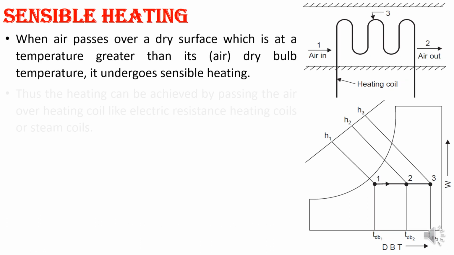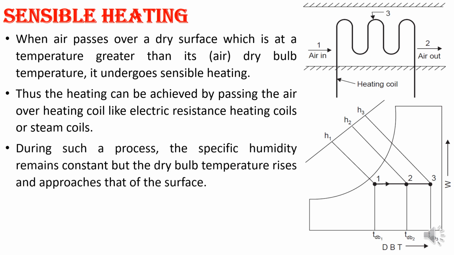Similarly, sensible heating. Take a cold place like Jammu Kashmir, where the surrounding temperature is always lower. If you want some heating effect inside your house, then a heating process is needed. The surrounding temperature is lower, so a heating coil will be there at the highest temperature. Then heat transfer takes place and the air gets heated.